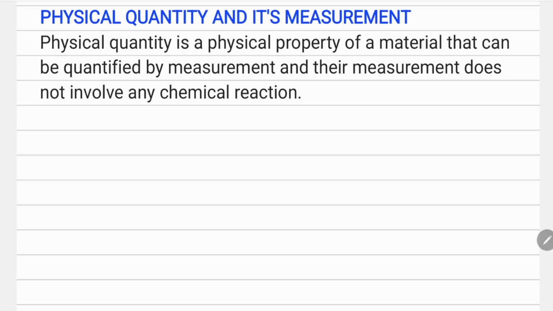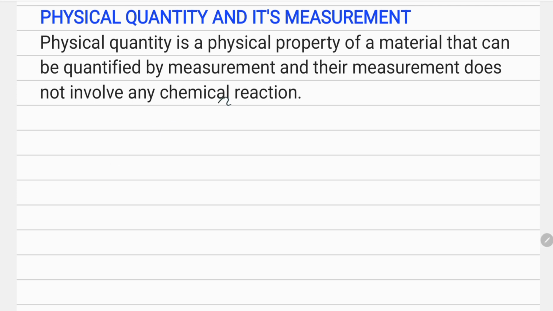Our today's topic is physical quantity and its measurements. There are not only a single quantity, there are a lot of physical quantities. Before going into physical quantities, let us first know what a physical quantity is. Actually, a physical quantity is a physical property of a material or matter that can be quantified by measurement, and its measurement does not involve any chemical reaction.